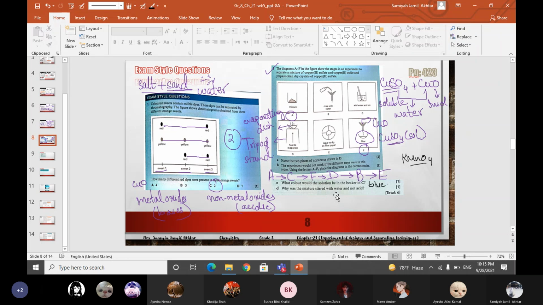Okay, girls, we have to select a solvent in which one of them is soluble and the other is insoluble, so we can filter and separate them. But if we use an acid, then copper oxide will also dissolve. Copper sulfate and copper oxide, both of them will dissolve, and we won't be able to separate them. That's why we are not using acid. Okay. Clear? Yes.